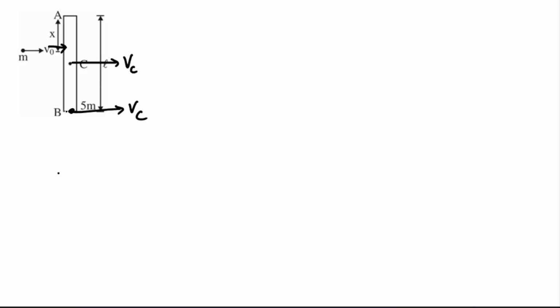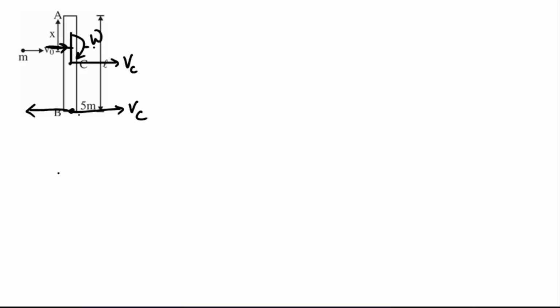And if B has 0 velocity, it means the rod must be rotating also. Done? Because this force will have torque around the center of mass of the rod, and this torque will be in this direction. So if individually we just look at the rod only, then we can say F force has a torque around its center of mass, so it will rotate. And it is rotating in this direction, and then point B, because of rotation, will have velocity in this sense.